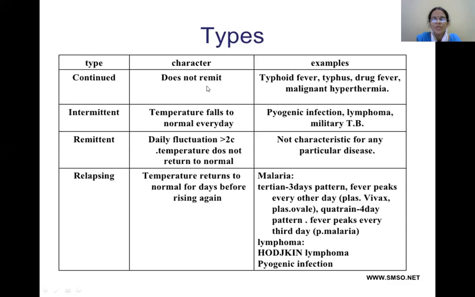Here also the temperature never touches the baseline, whereas in intermittent, it touches the baseline, as well as in relapsing, the temperature returns to normal for days. Remember this, for days before rising again. So these are the different types of fever.